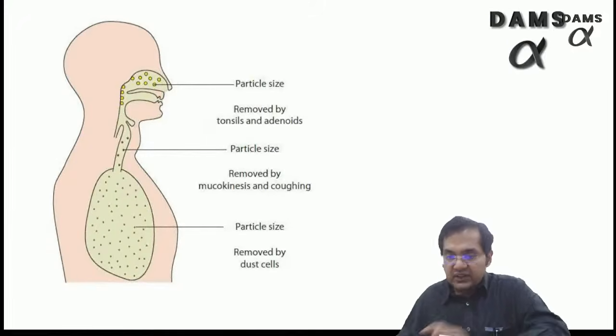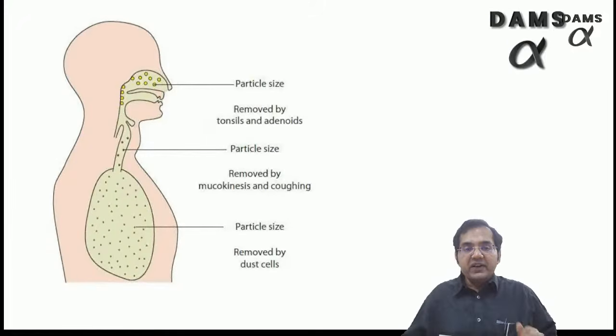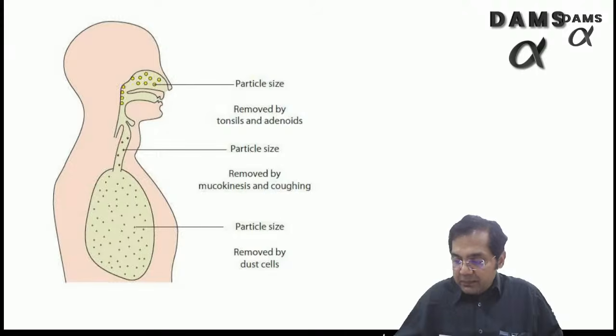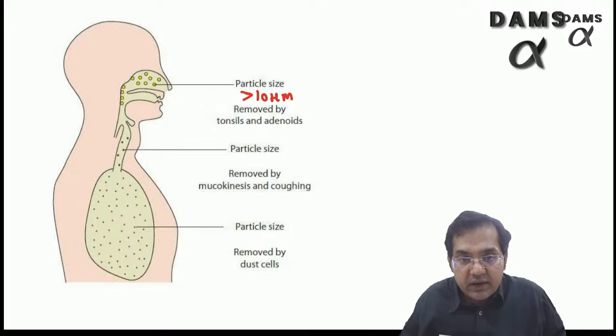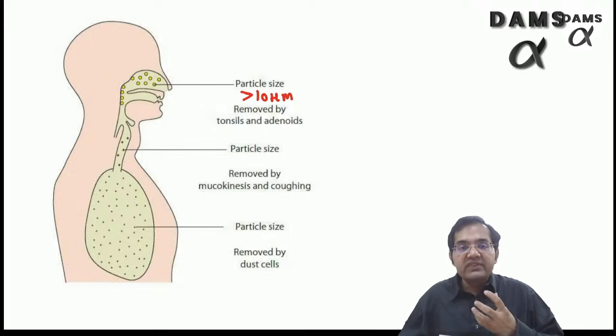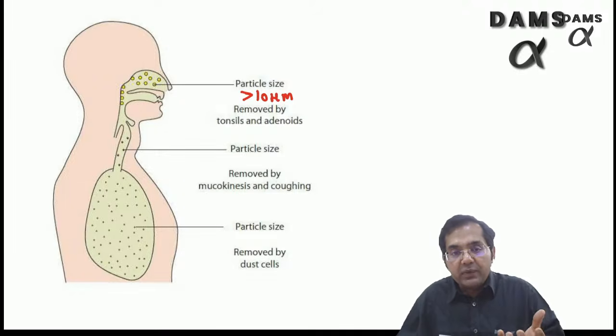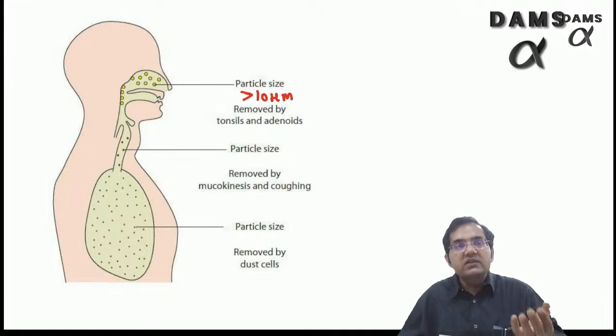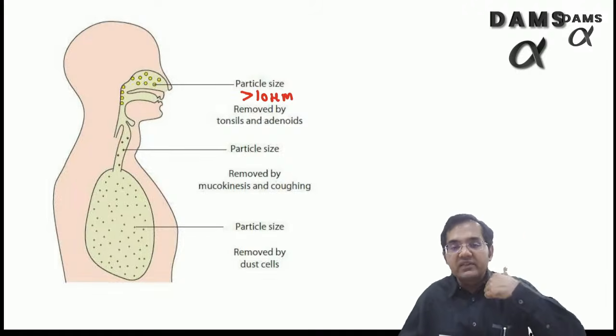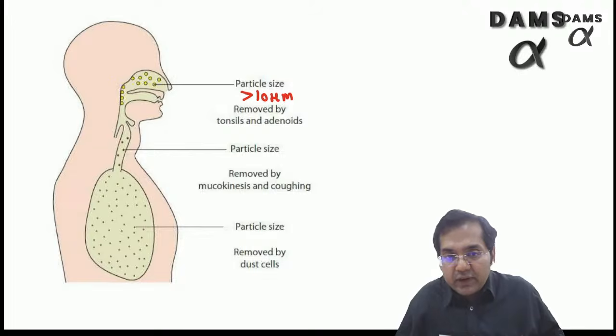Just see this, as this is a figure of the person with the upper respiratory tract and the alveoli. So particle sizes greater than 10 microns, this is for further information, you should all know, are removed by the tonsils and the adenoids. Basically because of their heaviness or inertia, more than 10 micron particles fall backwards into the tonsils and are removed by the adenoids and the tonsils.